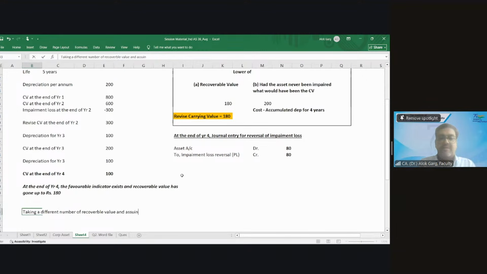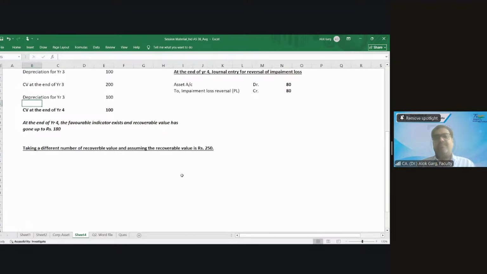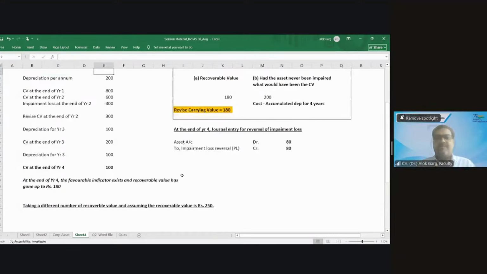Assuming the recoverable value is 250, then what?